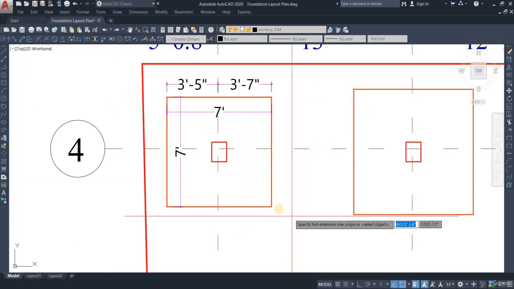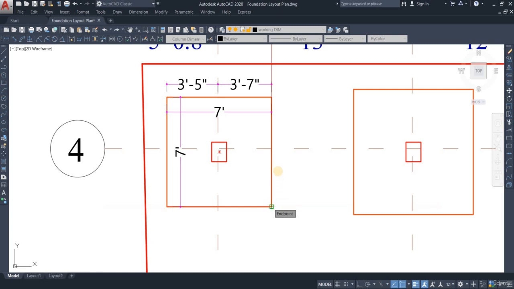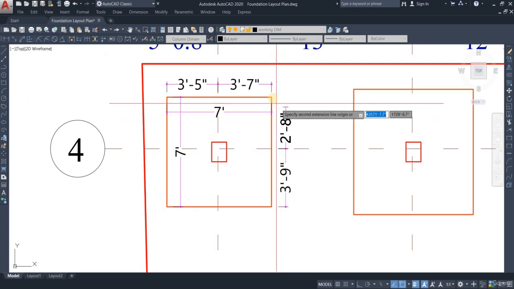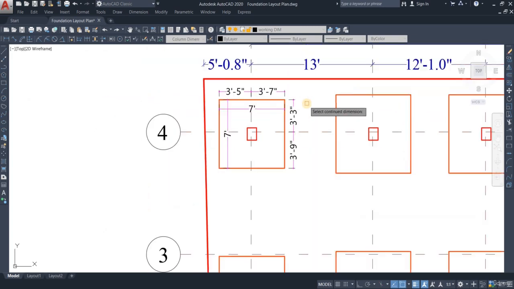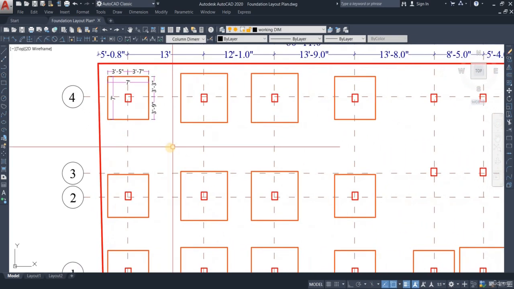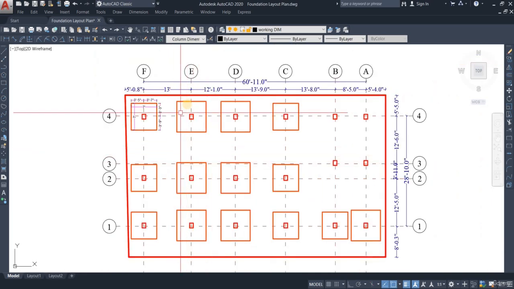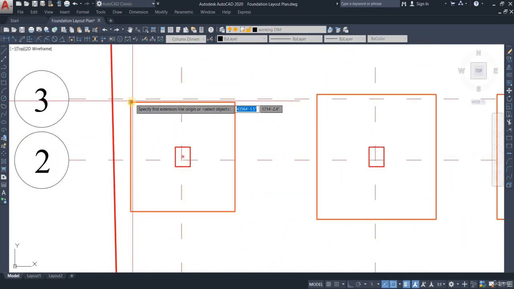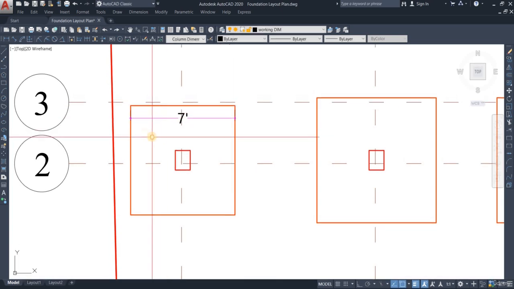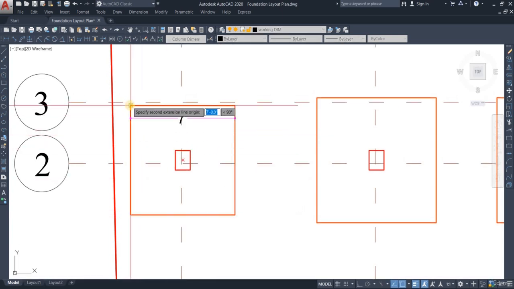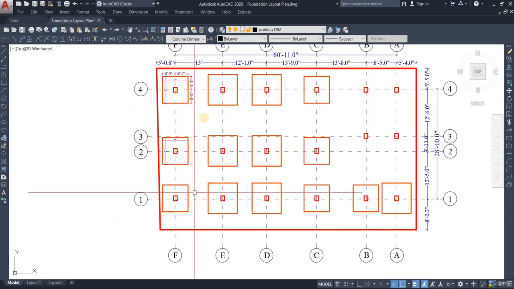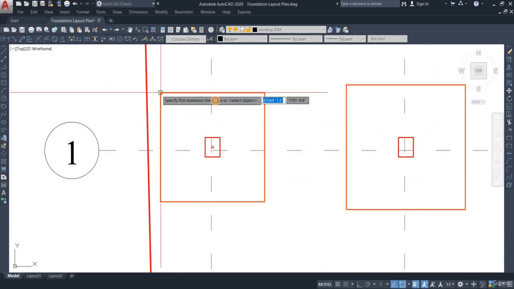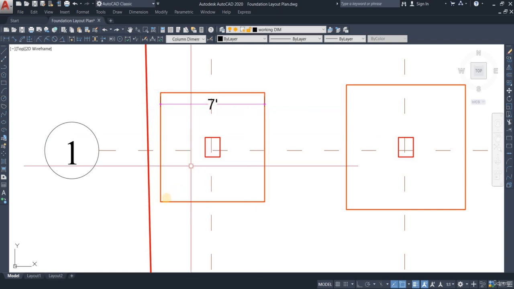Similarly, we're going to take in dimension once again, and for this side it is going to be from here to here, this one, and then we're going to take in continuous dimension to give it there to there. And this is the procedure that we'll have to follow for all the other single foundations. Alright, so this is what we're going to have to do. Let's just start doing it. Let's come over here, one dimension from here to here. There we go. And right after that, from here to here. There you go, it's done. Let's just give the inwards dimension first, and then I'm going to start working on the detailed dimensions that are inside.